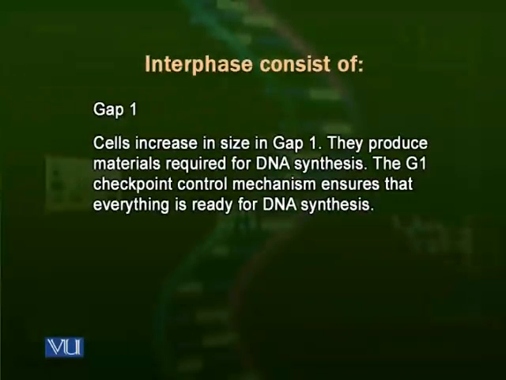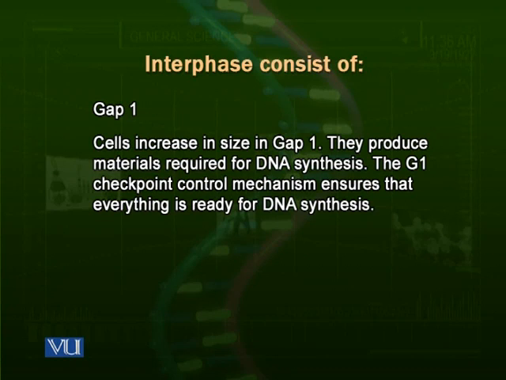In the gap 1 or G1 phase, the cell prepares itself for the DNA synthesis. We call it replication or duplication. The DNA of the cell has to be duplicated, so the cell produces those materials which are required to make the new DNA, to duplicate or replicate the DNA.